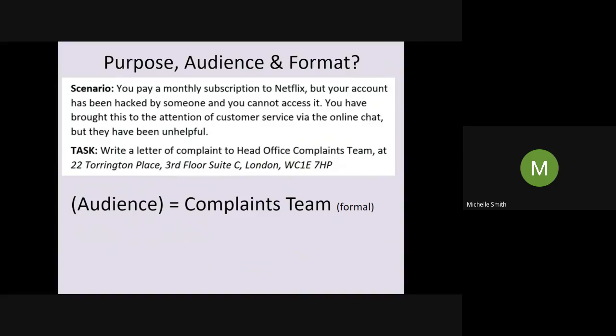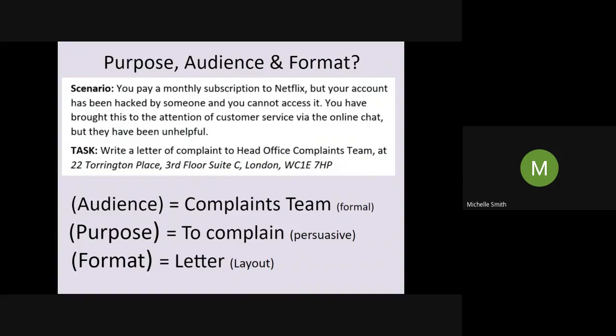So our audience is the complaints team. We're going to be formal. We don't know the name though, so we're going to have to say dear sir or madam. Our purpose is to complain. So there might be an element of persuasion here. We might be asking rhetorical questions. We might be repeating ourselves. We might be exaggerating a little bit to get our point across. The bottom line is we want to convince these people that we have been wronged and we need something to be done about it. And finally, the format is a letter. So we know that it needs some addresses, it needs the date, it needs a salutation, it needs a sign off at the end.